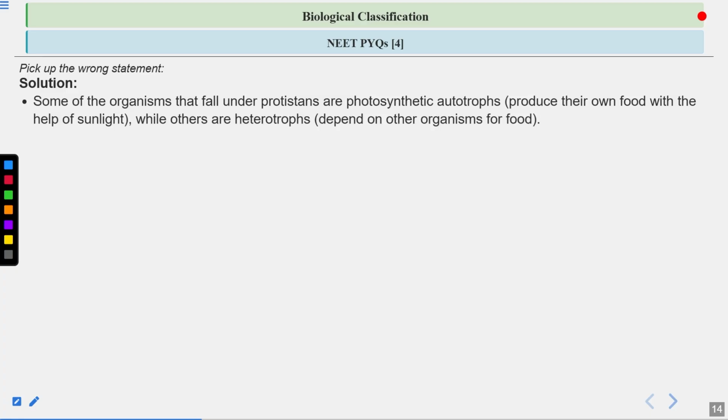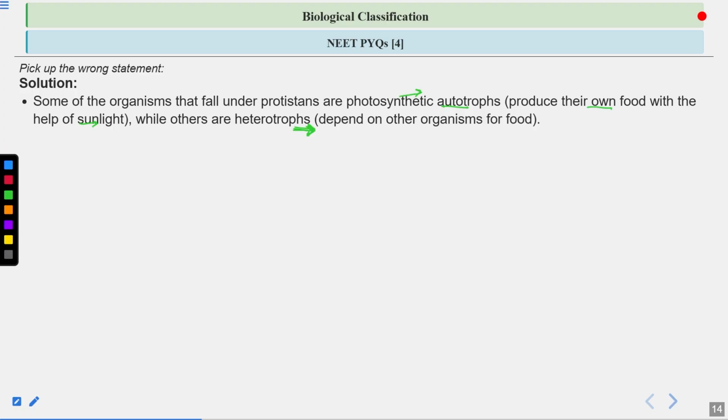Some of the organisms that fall under protistans are photosynthetic autotrophs, meaning they can produce their own food in the presence of sunlight. And some are heterotrophs, dependent on other organisms for food. Protozoans are heterotrophic and can cause a lot of diseases. Slime molds are saprophytic. Diatoms are photosynthetic autotrophs.